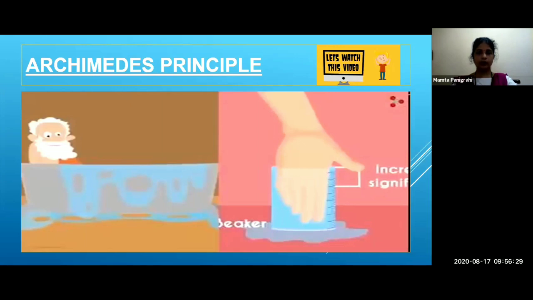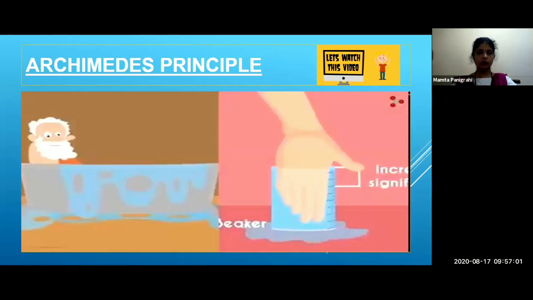Now take the beaker of water which has a small opening. The water in the beaker is filled right up to the point where the opening is. Keep a small container under the opening. Now slowly lower the 5 kg object inside the beaker. Is that clear, students, this much?